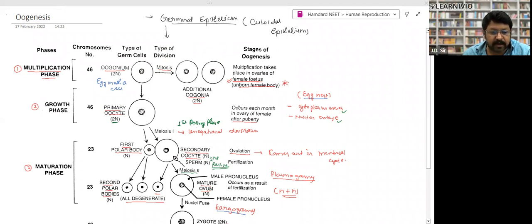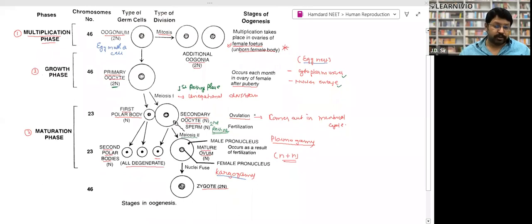After puberty, every month, one egg gets mature, right? Inside the ovary, there are certain clusters of oogonia. Those clusters of oogonia are known as egg nests. Out of this cluster, one cell increases its cytoplasm and its nuclear size, right? And it becomes the primary oocyte, right? The primary oocyte undergoes meiosis, right? Meiosis takes place, means the first resting phase takes place, right? In meiosis, the first unequal division takes place.